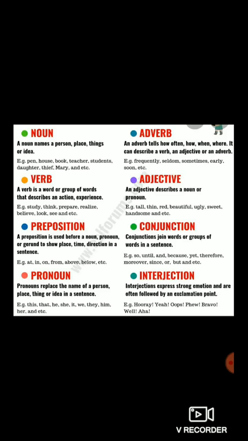Now let's proceed to the preposition. Preposition means what? Yes, preposition shows the place, time, direction in a sentence. It shows the relation between noun and pronoun. So these are the examples of preposition: at, in, on, from, above, below, under, beside, of. These all are the examples of preposition.